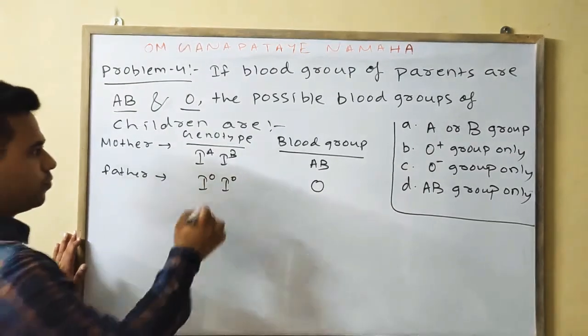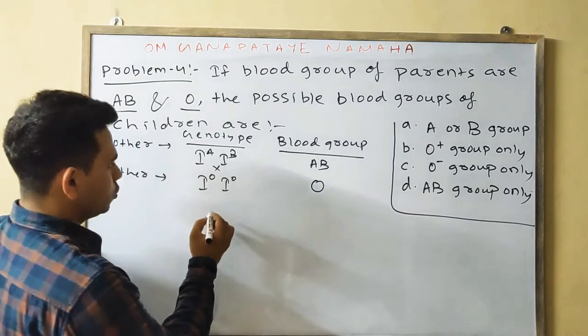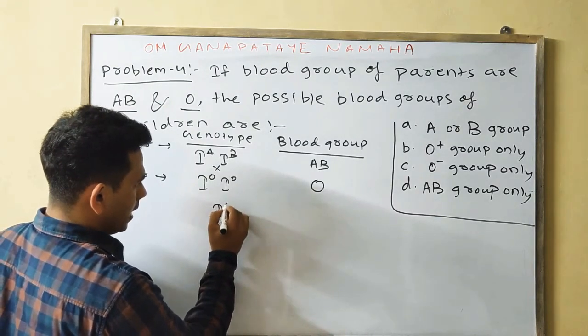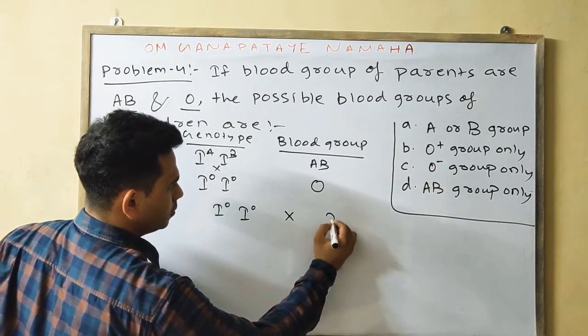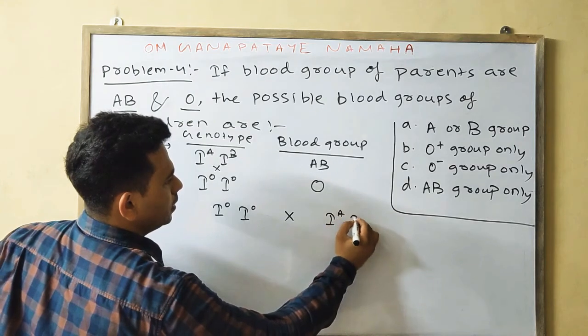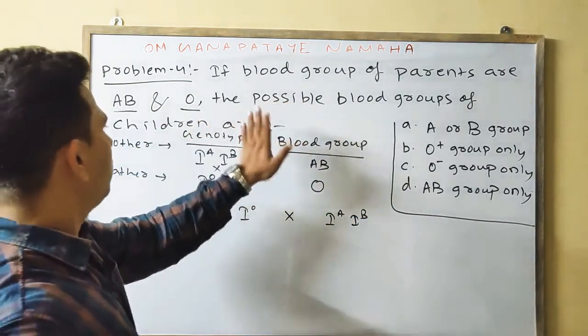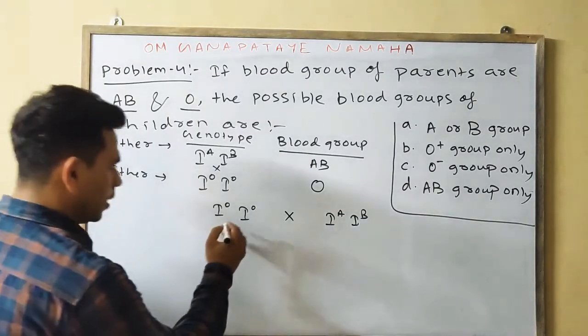Okay, now we will cross the father and the mother. I0 I0 will cross with IA IB. The question is, what are the possible blood groups of the children or offspring? You do the cross accordingly.